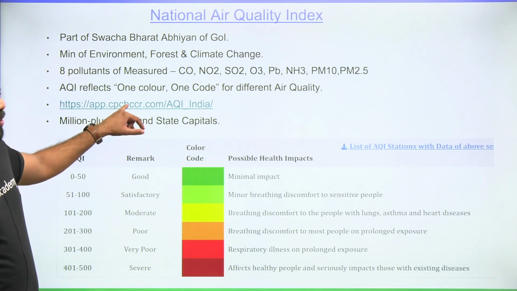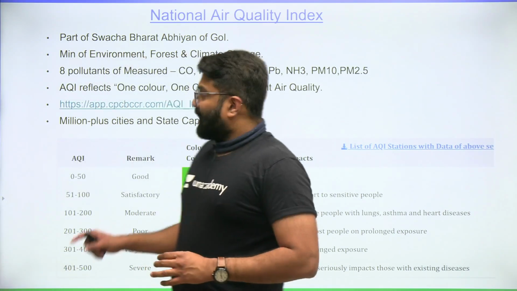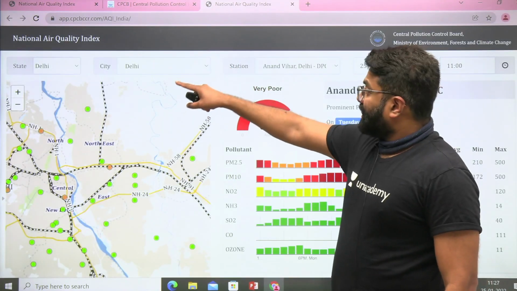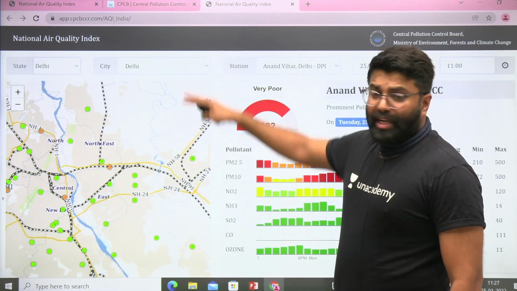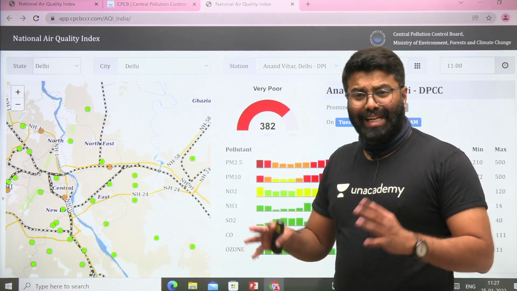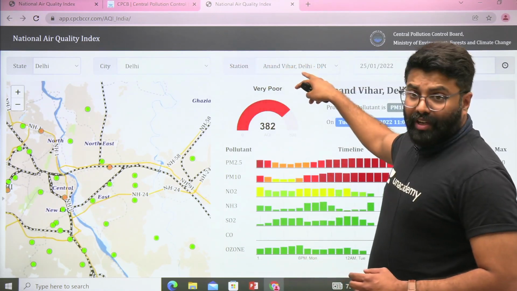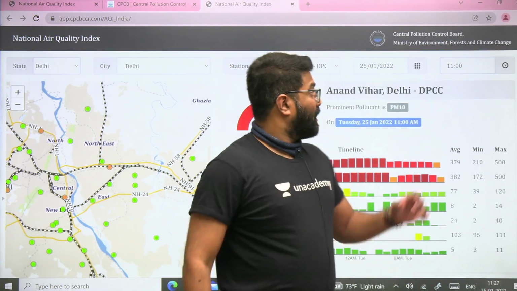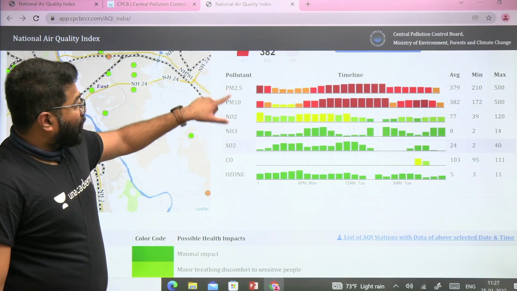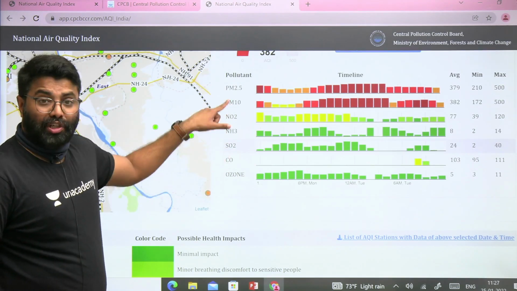The link is also shown here, friends. This is a link from the Central Pollution Control Board. If you click on the link, you can see different cities of the country. You can check. This National Air Quality Index is being implemented in almost all state capitals as well as million plus cities. As of now, 10 cities have been covered. I am taking Delhi as an example, station Anand Vihar here. So today's date and time. You can see all the particulate matter shown here, PM2.5, PM10. You can see the index, and you can see the other gases, pollutants mentioned here, friends.